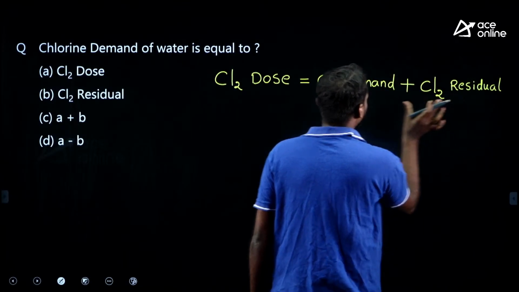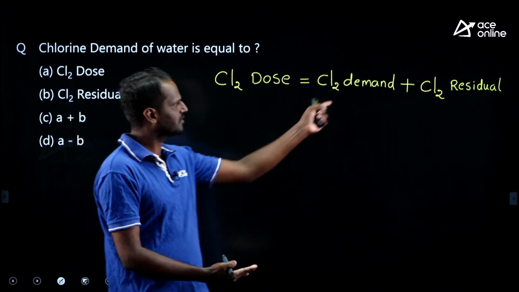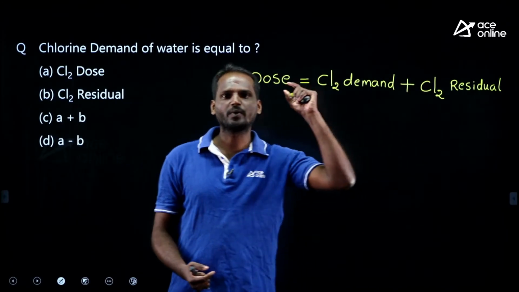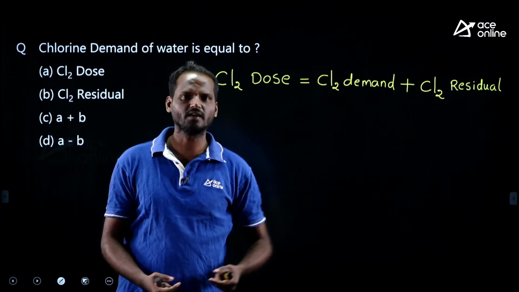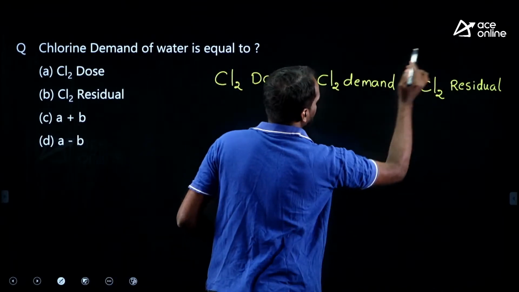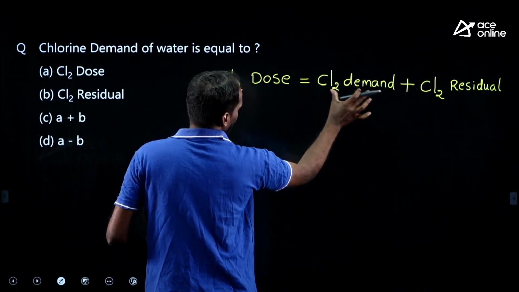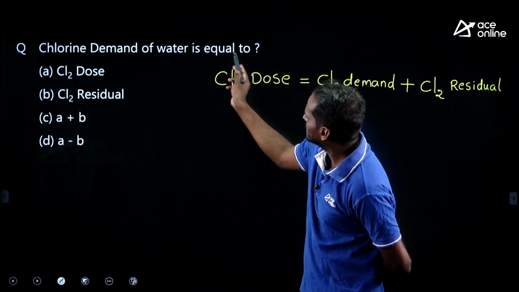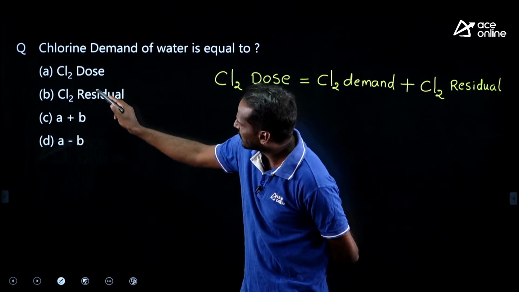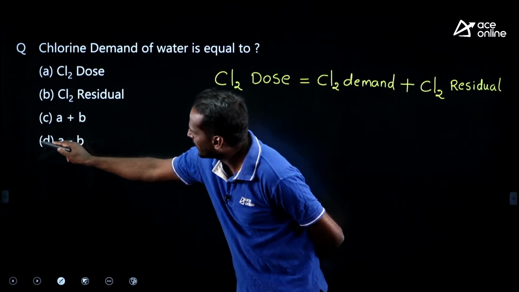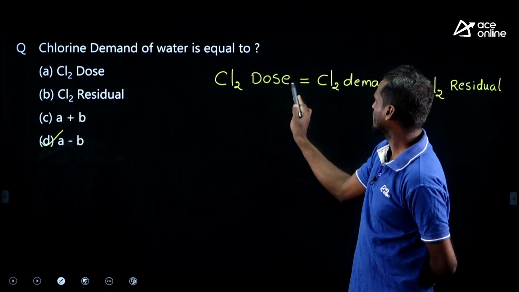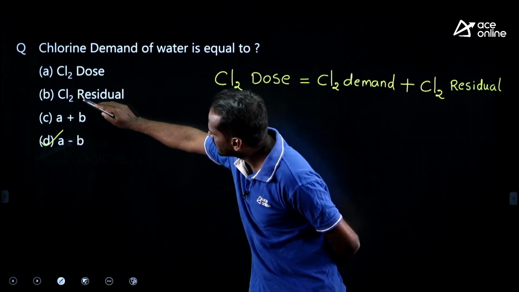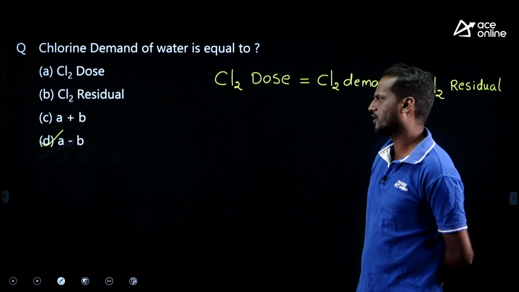The chlorine dose has two components: one is demand and the other is residual. We add residual chlorine to water to prevent future contamination. Here he is asking chlorine demand, which means dose minus residual. Which option is matching here? Chlorine demand of water is equal to chlorine dose, chlorine residual. A is dose, B is residual, so A minus B is correct. Simple questions on the chlorine dose.